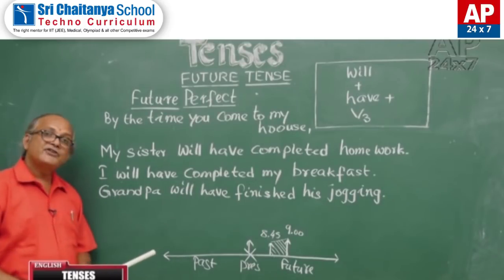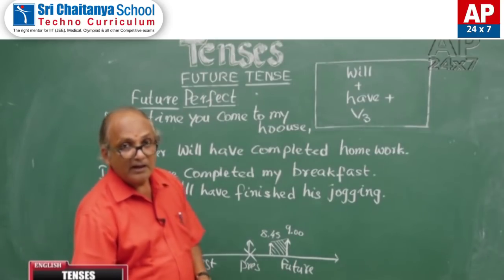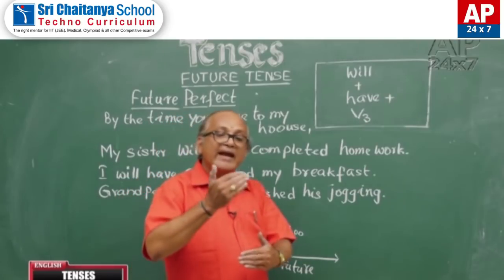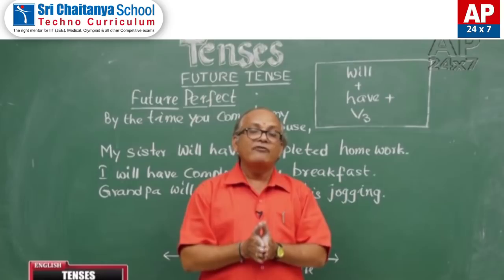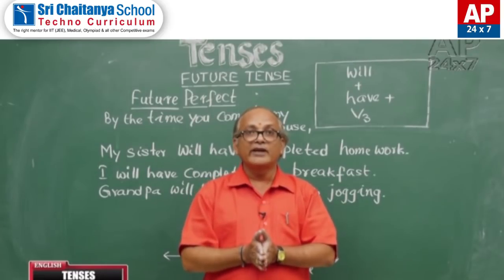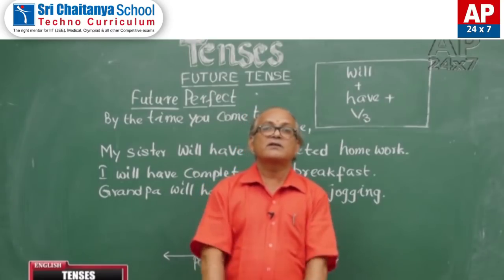Grandpa will have finished his jogging. In all these examples, we can see the same phenomenon, action getting completed before a point of time in future, and for that we use future perfect. This is the only use of future perfect tense.